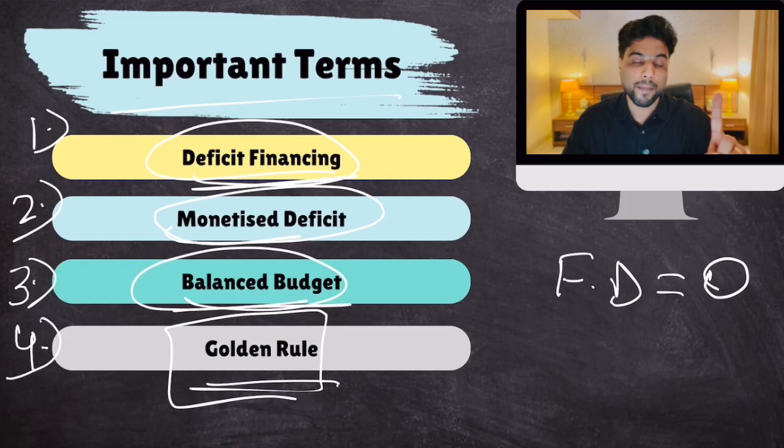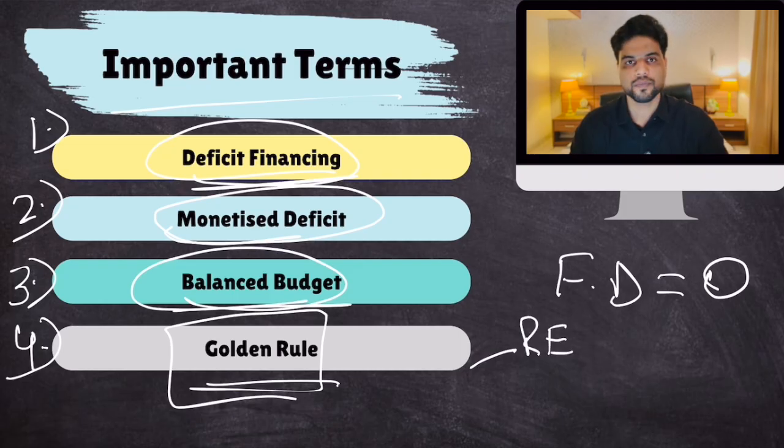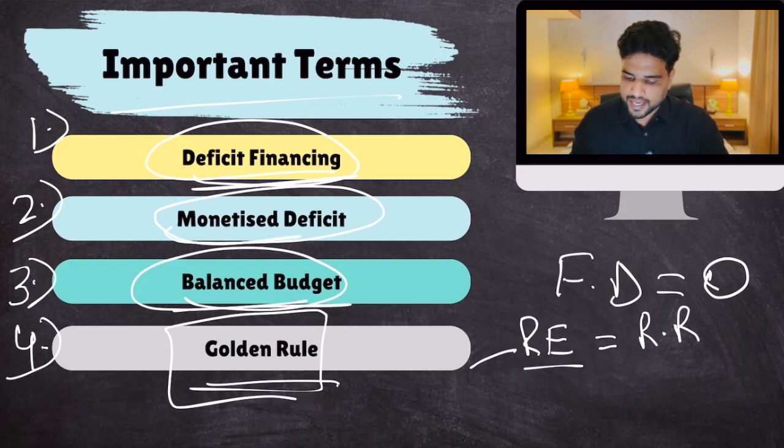Okay, never borrow money for financing your day-to-day expenditures. What are your day-to-day expenditures? Revenue expenditure. Don't borrow money for revenue expenditure. Now, you won't borrow money for revenue expenditure only if your revenue expenditure is equal to revenue receipts. If that is the case, then revenue deficit will always be 0.